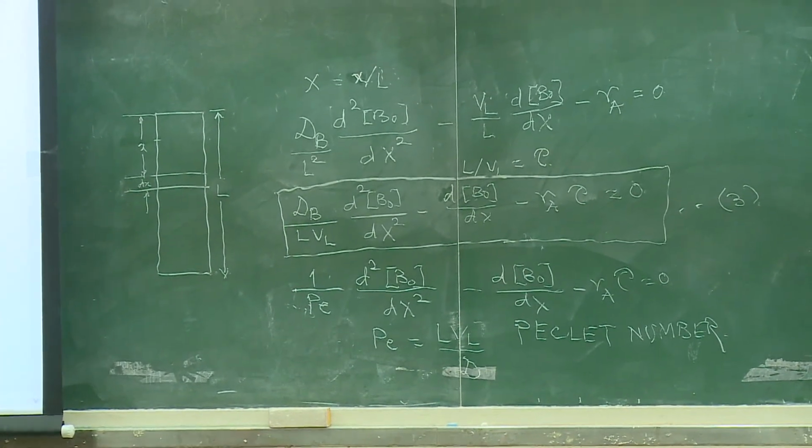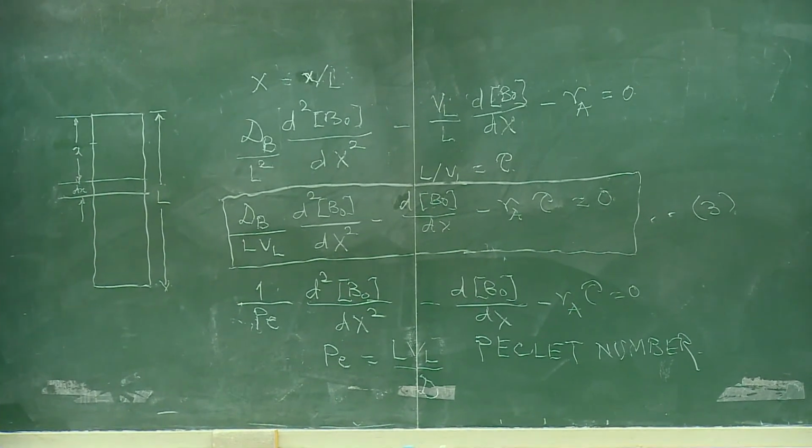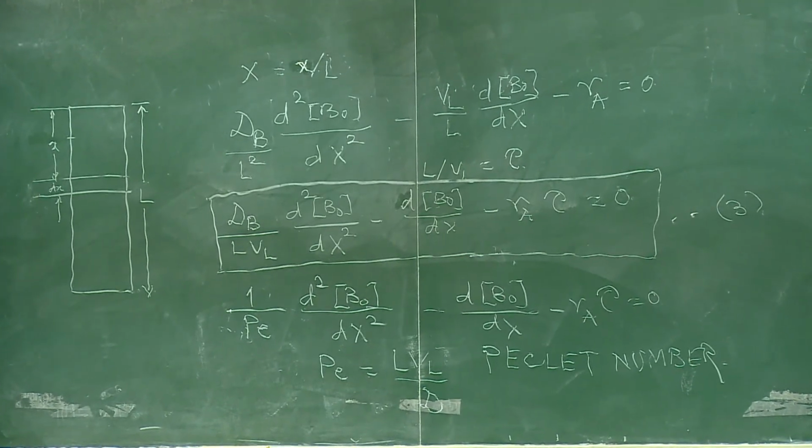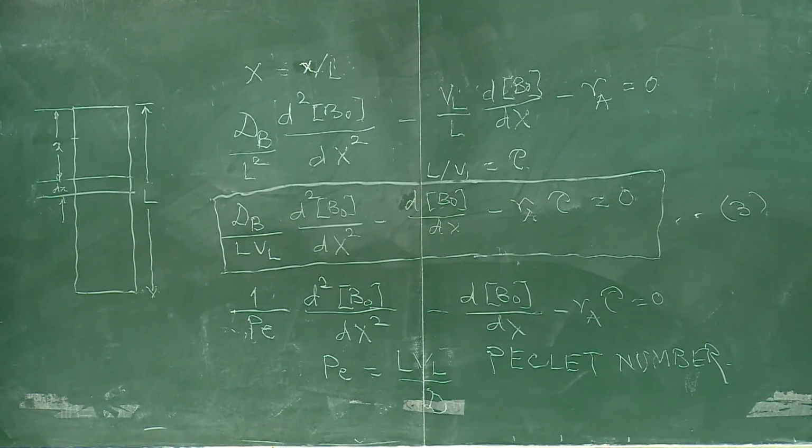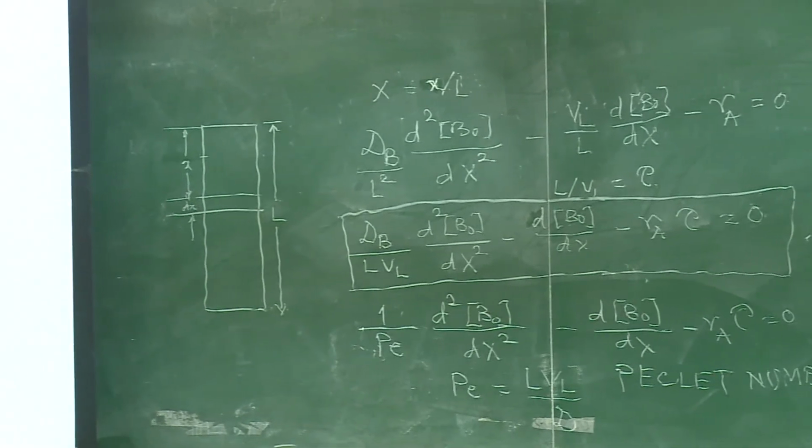As Pe tends to infinity, we call it a plug flow reactor. All right.